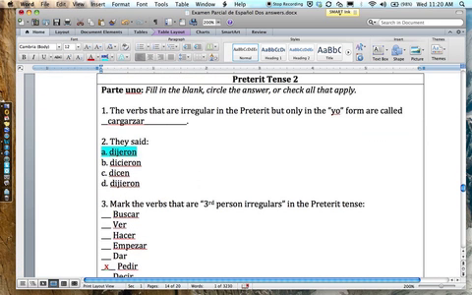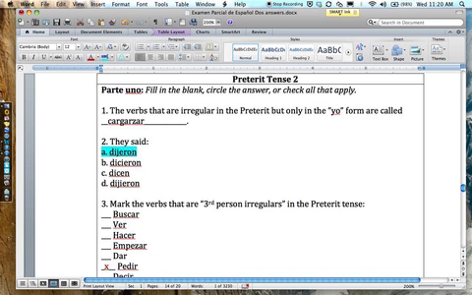Second page of preterite tense. All right. Again, people here started getting their present tense and their preterite tense confused with what those irregulars are. So that might be an area where people need to spend some time making sure that they know the difference. Here are present tense irregulars in the different groups. Here are preterite tense irregulars in the different groups.